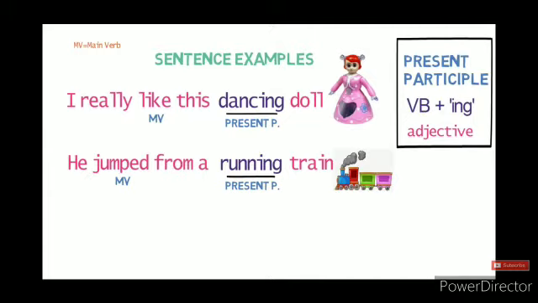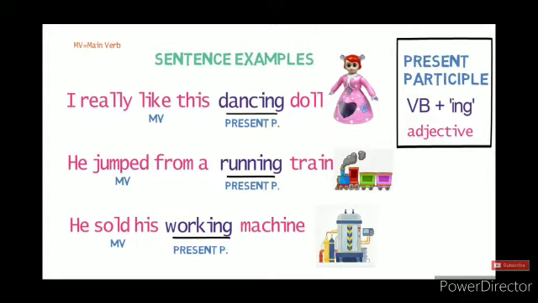Let's look into the next example. He jumped from a running train. Here, the main verb is jump and running is the secondary verb in ing form. As it is describing the train, it functions as an adjective in the sentence. So, it behaves as a present participle in the sentence.